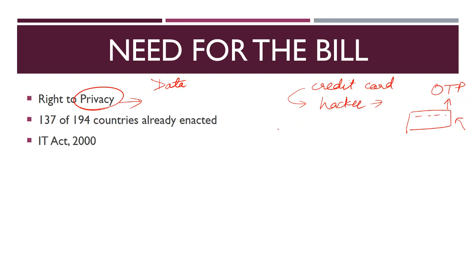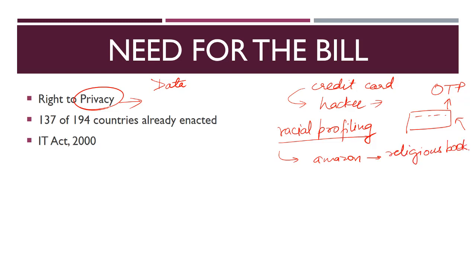Then again, see, racial profiling or ethnic profiling, these things should not happen. That is why we also require principles or provisions for data protection. What do you mean by racial profiling? See, let's say I am going to Amazon and I am searching for some kind of religious book. Now on the basis of that, Amazon can determine that this is my religion. My religion is this.